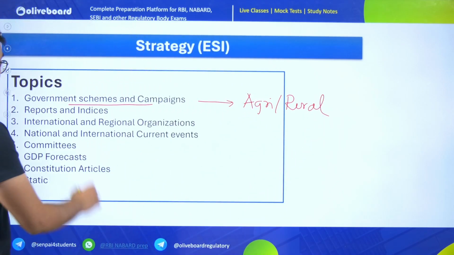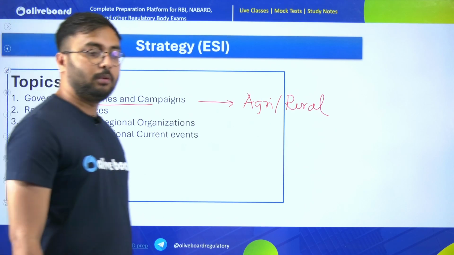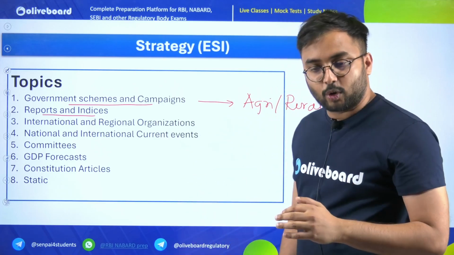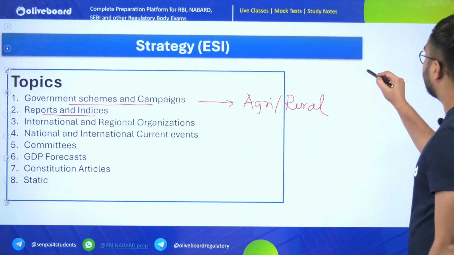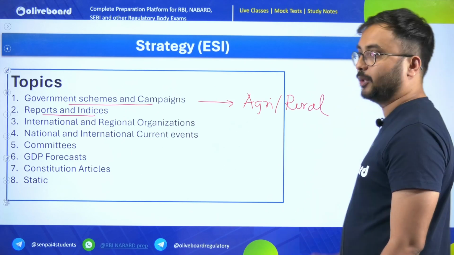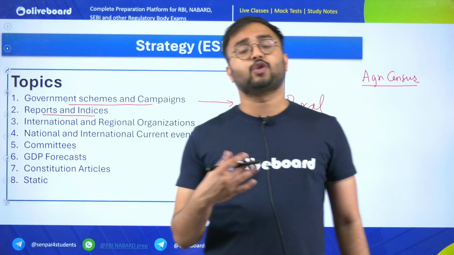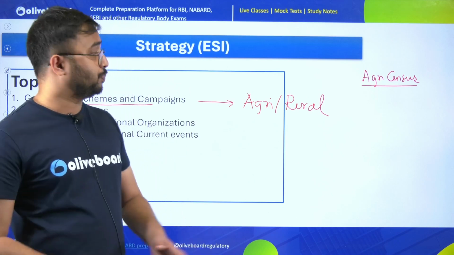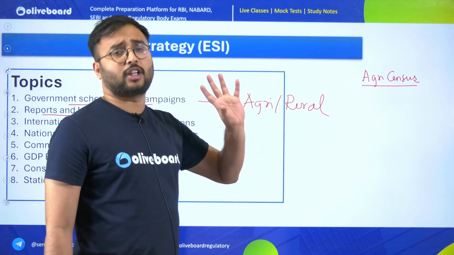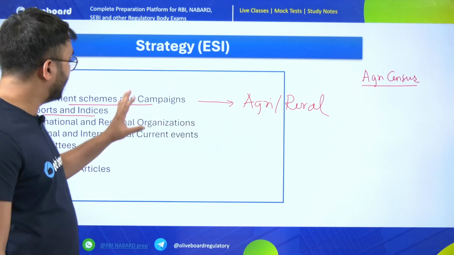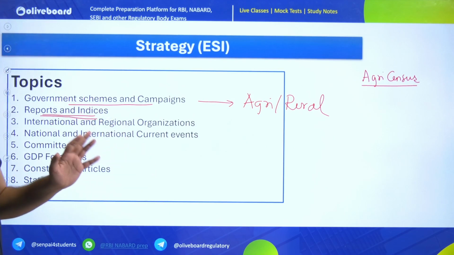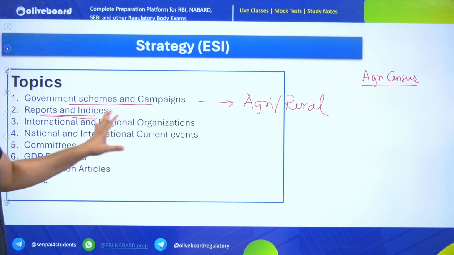Second, reports and indices. When we talk about reports and indices, what do we understand? So first thing to understand is there are certain reports for a particular year. For example, this year's agricultural census will become very important because it has happened in 2021. Similarly, livestock census is there. Similarly, latest procurement details are there. How much crops have been produced? Total horticultural crop production in the country. These reports are very important if they are released in this particular year. So find out all the list of the reports and indices which are very important.